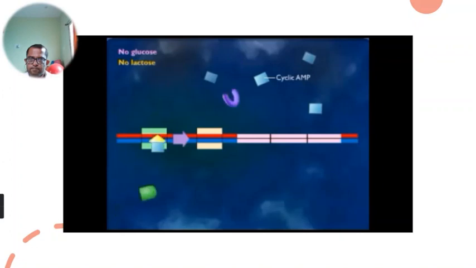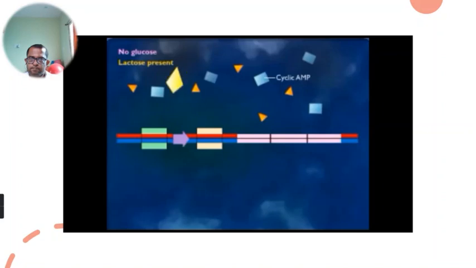When neither glucose nor lactose is present, the concentration of cyclic AMP is high, and the catabolite activator protein is bound to the activator binding site. RNA polymerase can bind to the promoter, but it is blocked by the repressor on the operator site.